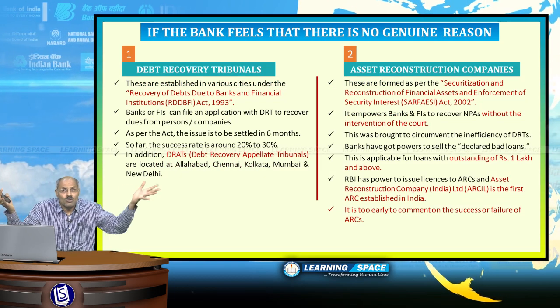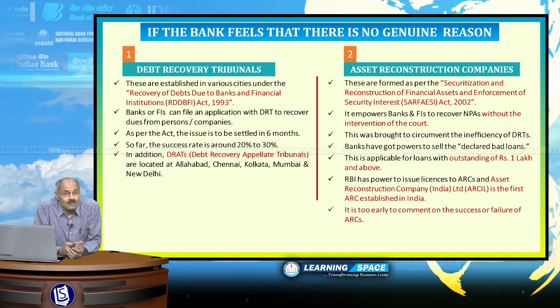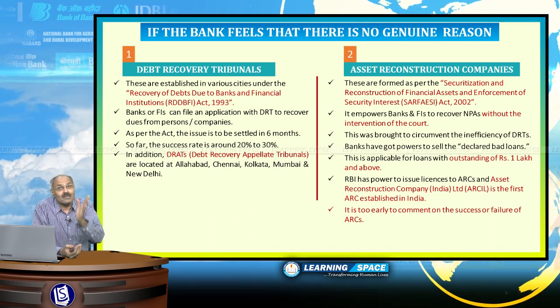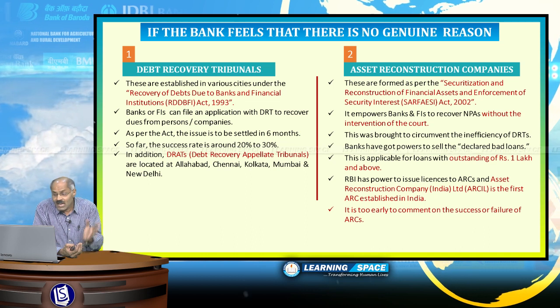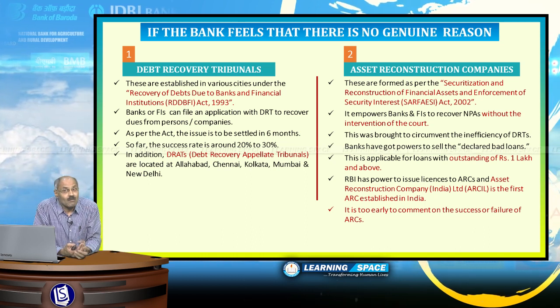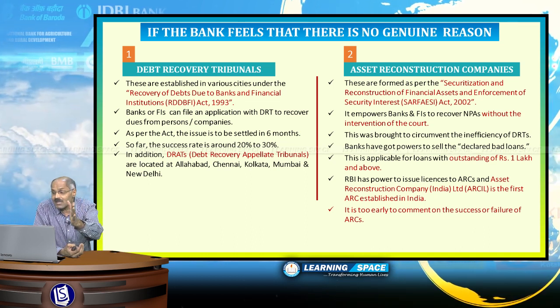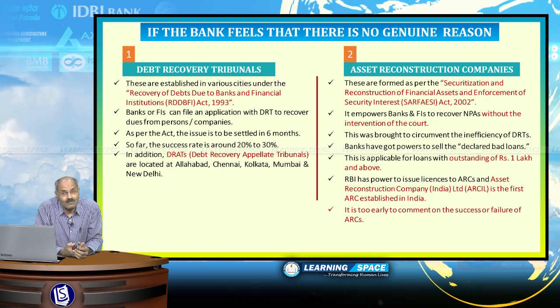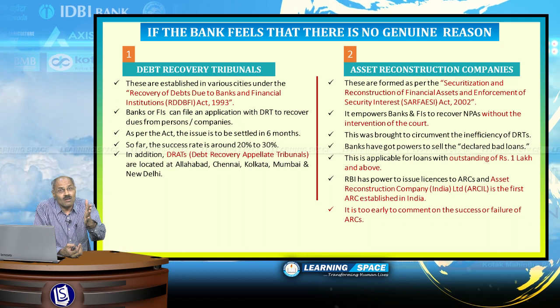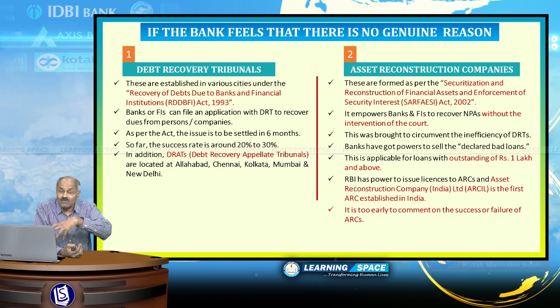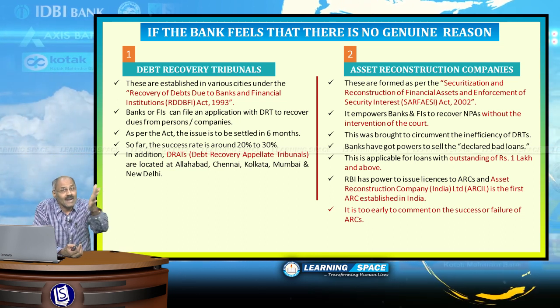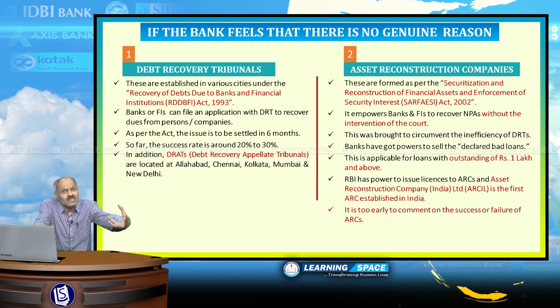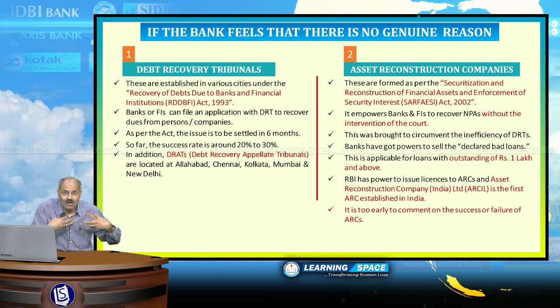When there is no genuine reason, then banks can approach debt recovery tribunals. These debt recovery tribunals were established as per the RDDBFI Act of 1993. Banks or financial institutions can file an application with the debt recovery tribunal to recover dues from persons or companies.